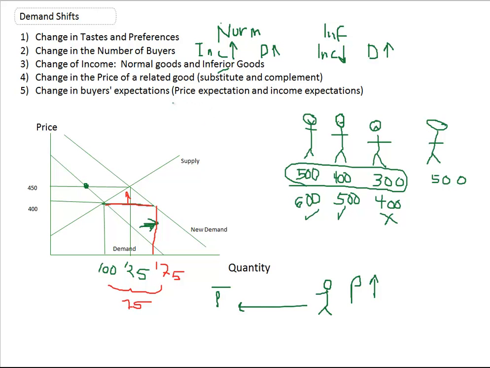So if you expect the price to go up in the future, you want to buy it now before it goes up, which tends to increase the demand for the good, so the price tends to go up. Sounds like a self-fulfilling prophecy. Income expectations: if I've been hired but haven't yet been paid, I think my income is going to go up, so I'm going to want to buy more normal goods now. So those are some of the things that will shift the demand curve.